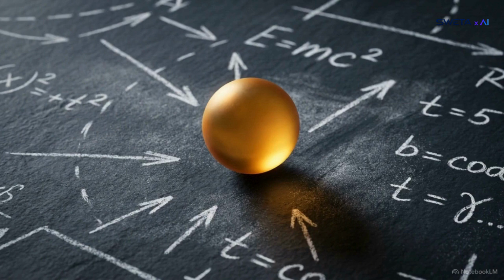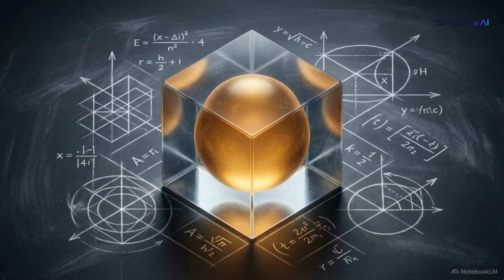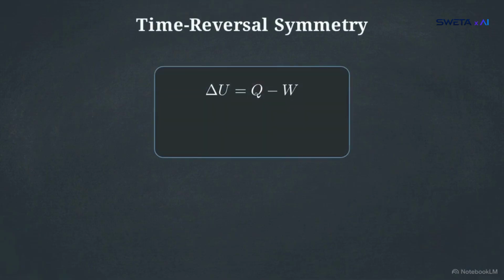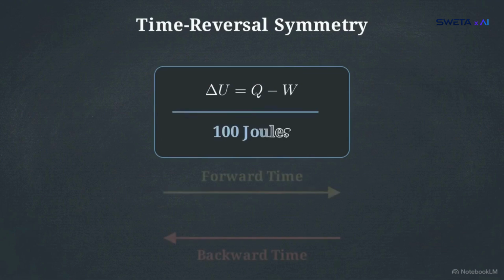Energy cannot be created or destroyed. The first law of thermodynamics guarantees strict energy conservation across any system, but there is a glaring omission in this principle. The first law is mathematically agnostic to the direction of time. It tracks the joules, but it does not dictate which way a natural process actually flows.